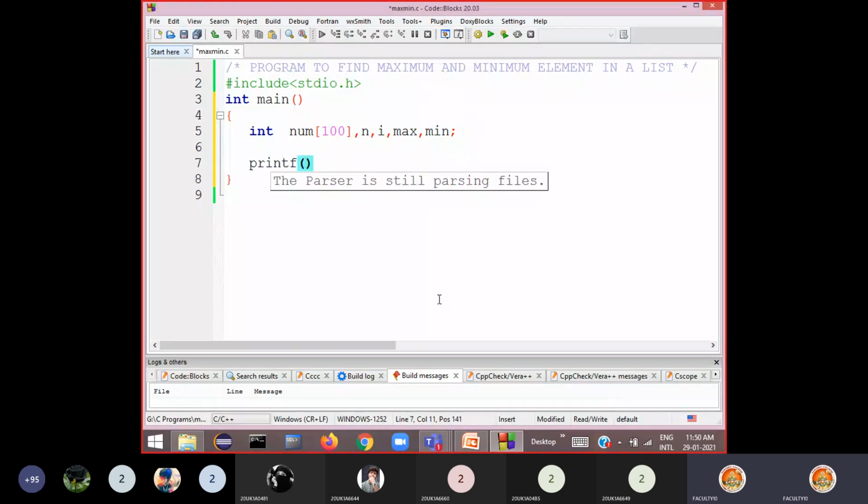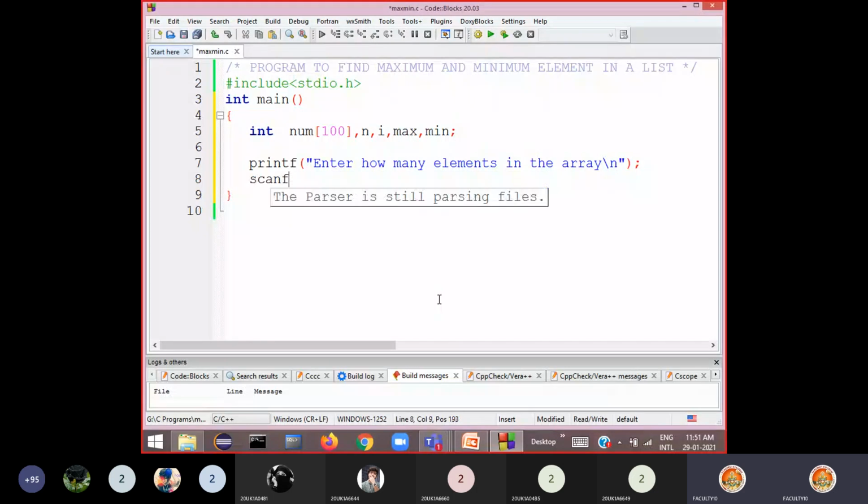Ask the user first how many elements he wants to store in the array. So, enter how many elements in the array or in the list. You can write: how many elements in the array or in the list. Now read the number here. So say scanf percentage d comma address of n. So n numbers he wants to store.